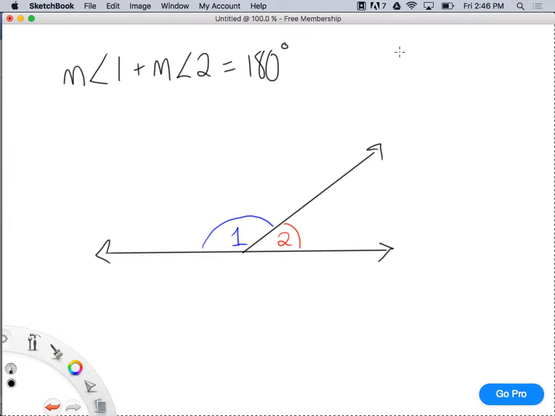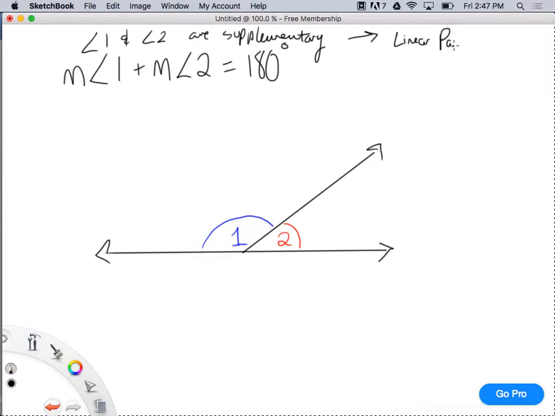Now you have to be careful. You can't go directly from linear pair to adding up to 180 degrees. First, I would say angle 1 and angle 2 are supplementary, because of the linear pair theorem.